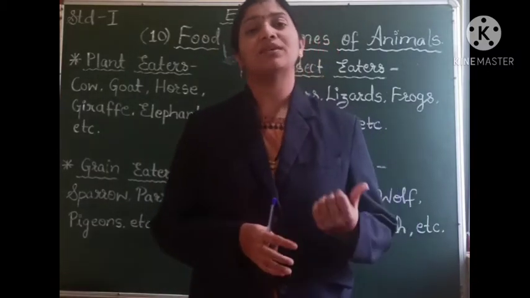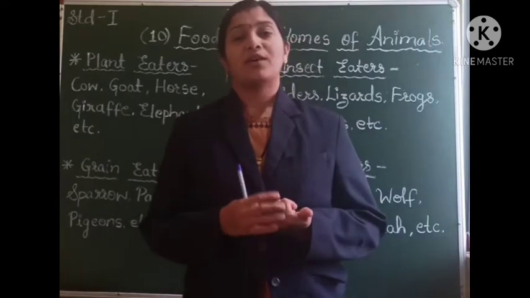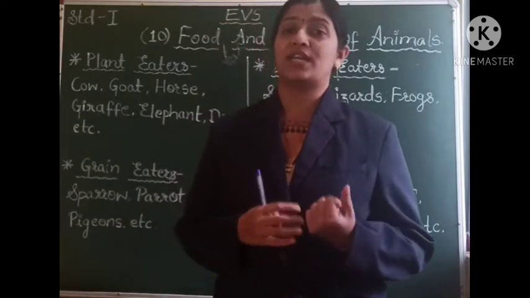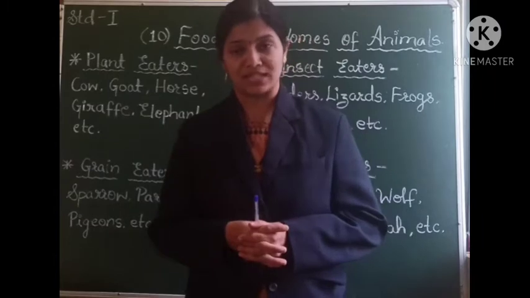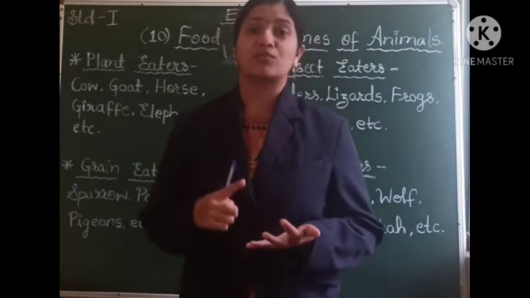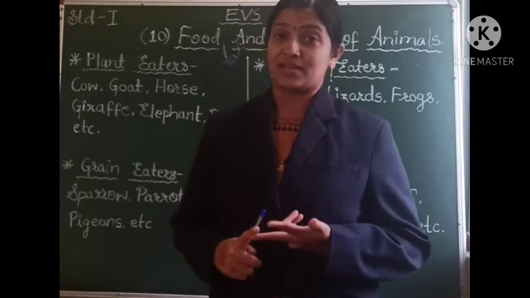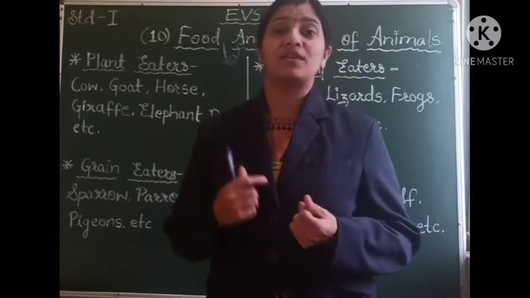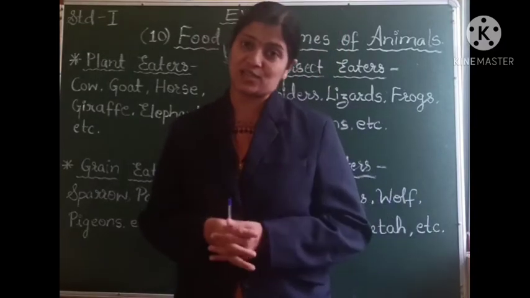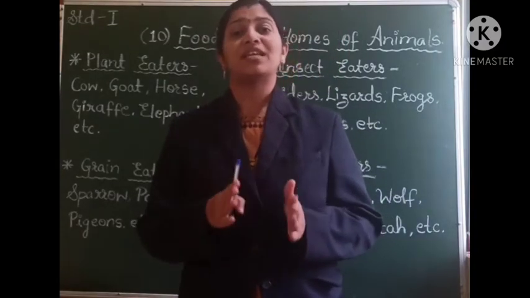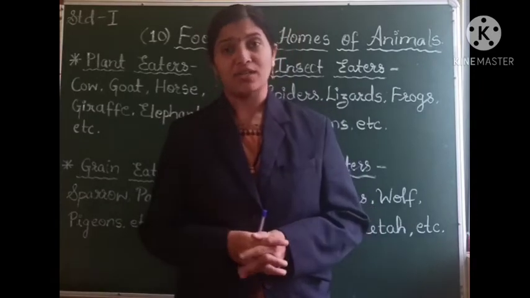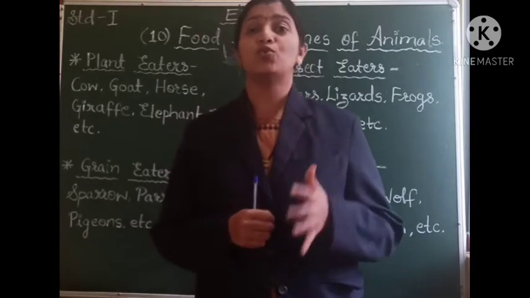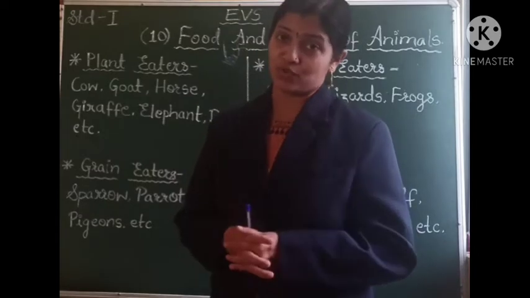Students, in our earlier topic we have discussed various types of animals in our surrounding, like land animals, water animals, pet animals, wild animals. We learned about birds and insects as well. There are various animals in our surrounding, but they do not all eat the same type of food.